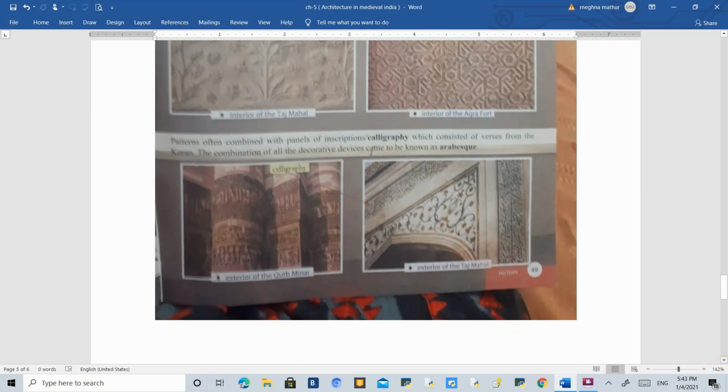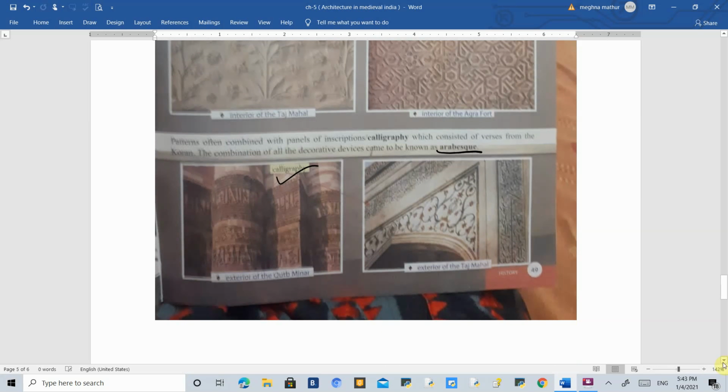Here you will also find calligraphy, which means that on the walls you will find many verses from the Quran taken and depicted in a very artistic manner. So this is called calligraphy. Wherever you find a combination of calligraphy and floral and geometric designs, that is called arabesque.